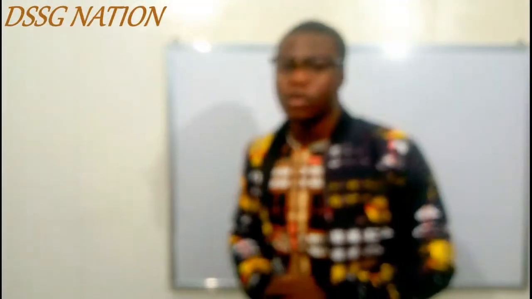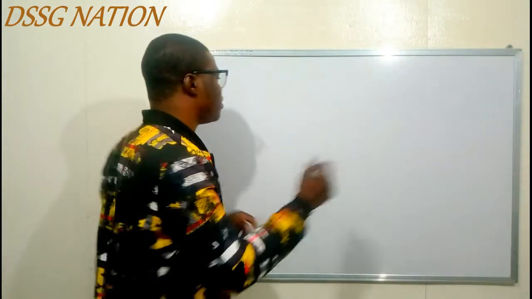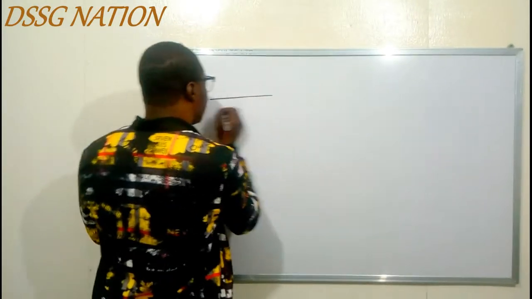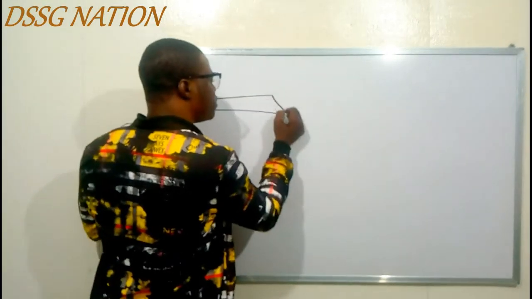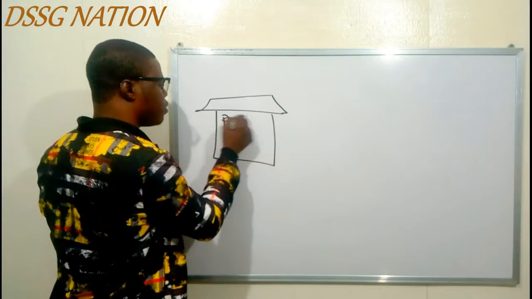Welcome back. So I said we are going to be comparing the endocrine system with just normal day-to-day activities in our life. And what is that? That is just like a post office. So the endocrine system is just like a post office. So let's say this is the post office now.